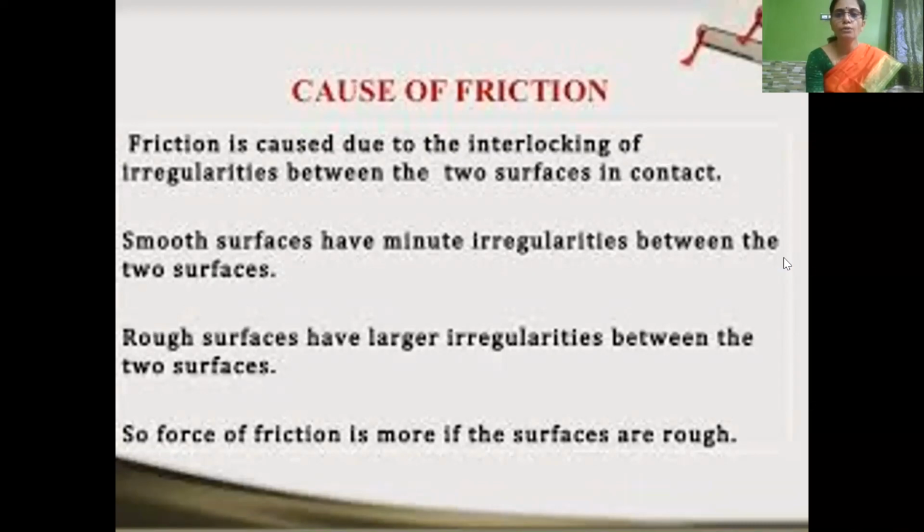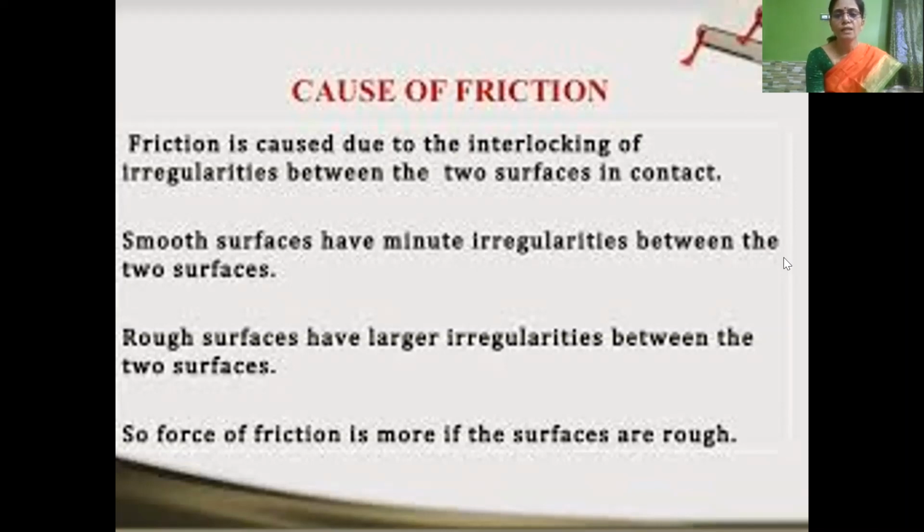Friction is caused due to interlocking of irregularities between two surfaces that come in contact. Smooth surfaces have minute irregularities, and rough surfaces have large irregularities. Smooth surfaces have minute irregularities, so the interlocking between the ridges and grooves will be less, so they can easily unlock, so the friction will be less there.